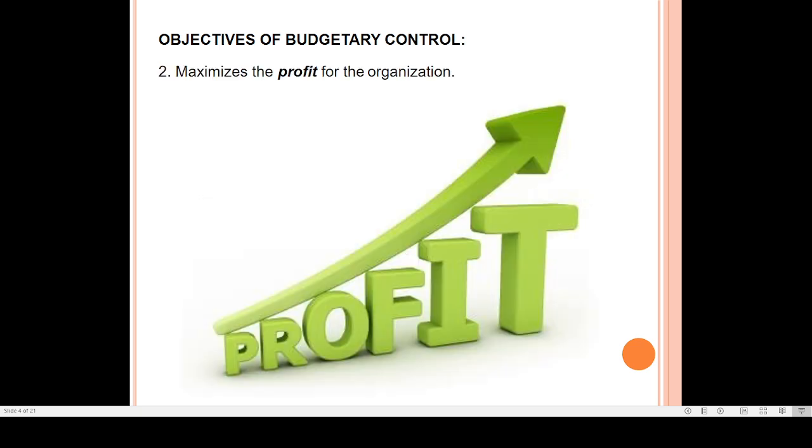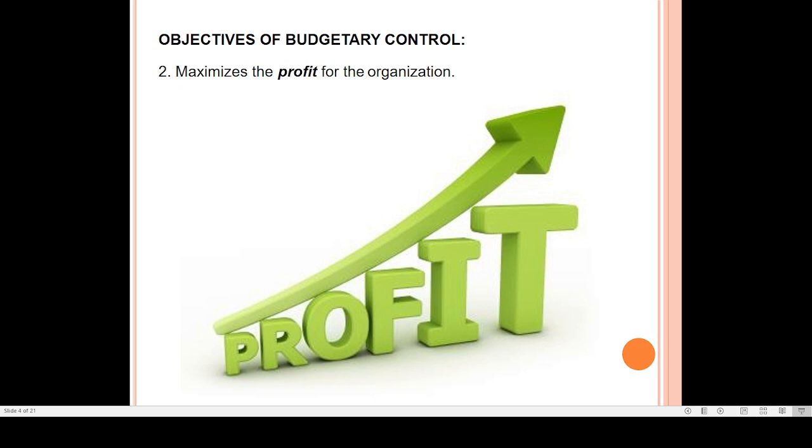Next one, it helps to maximize the profit. This particular point is connected with the previous point. When you control the cost of a particular production process, automatically the profit of the organization will increase. Why? Because selling price is equal to cost plus profit.